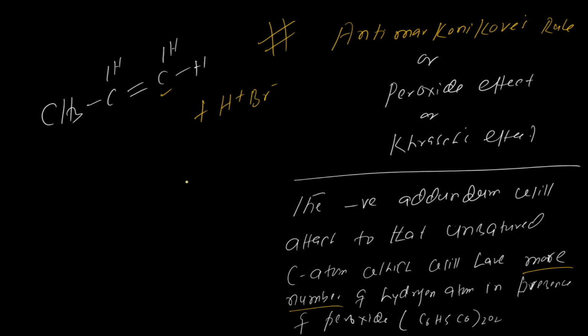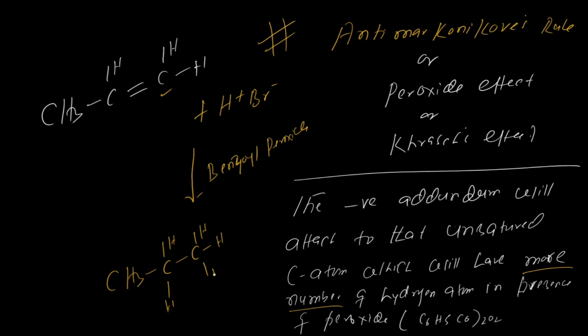Now in presence of peroxide, means benzoyl peroxide, Br will attach to this one, so your product will be CH3CH2CH2Br. So this is 1-bromopropane.